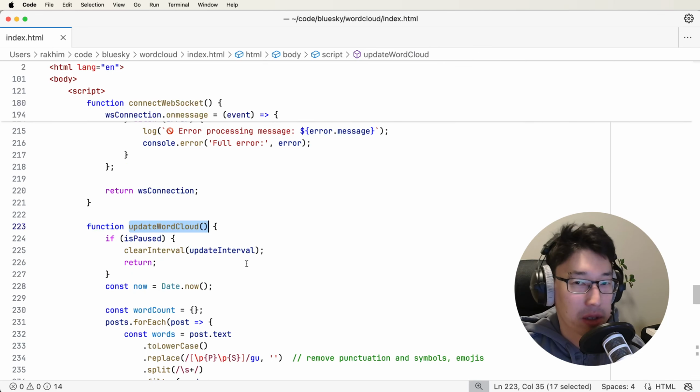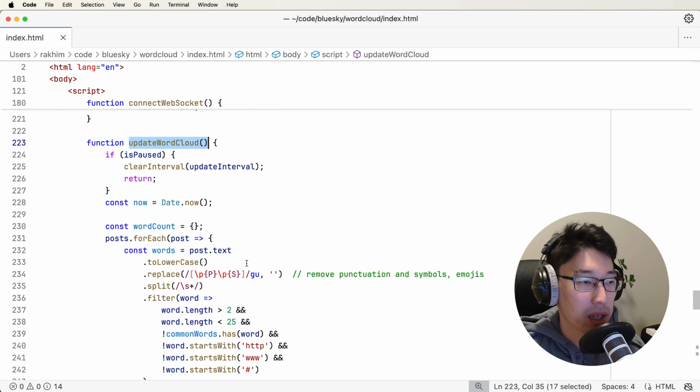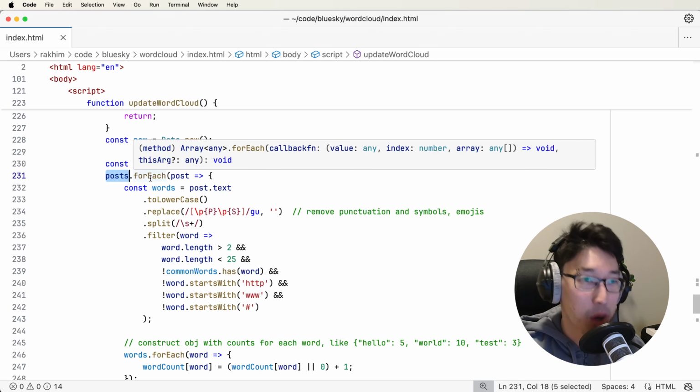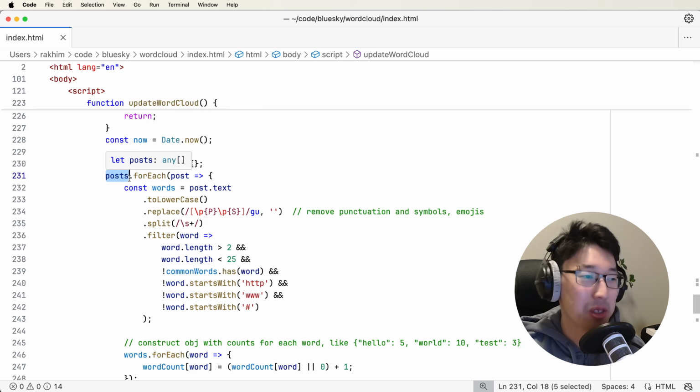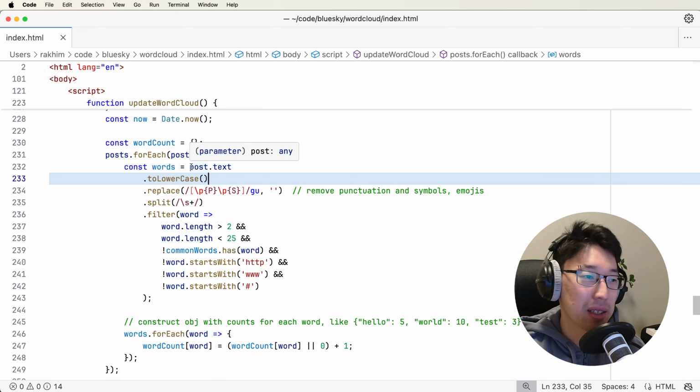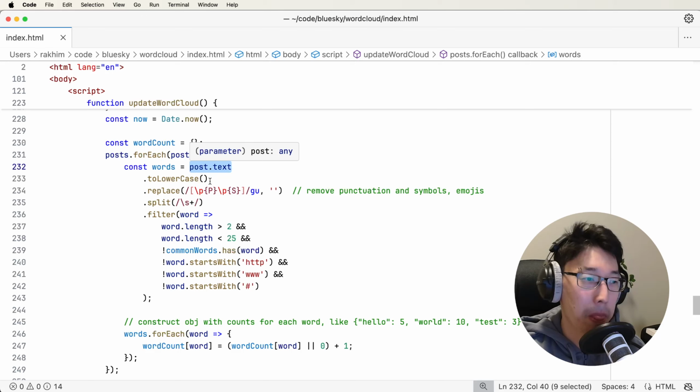So update word cloud is the next function, and it calculates all these common words. So for each post of this posts collection, I get the text of that post and lowercase it.